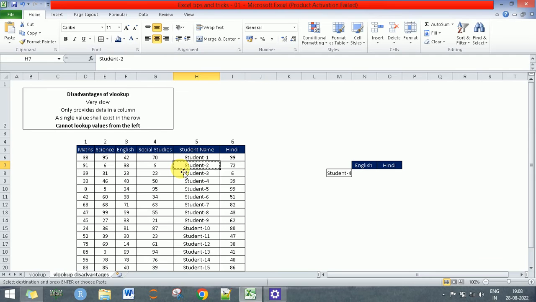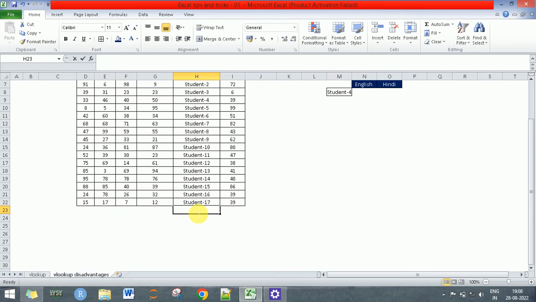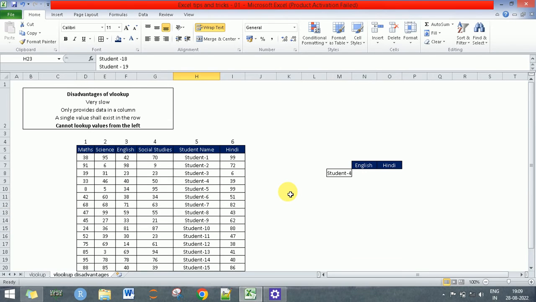So for example, if we have a cell in our table, say let me add here that we have a student 18 as well as I have an entry for student 19 and I have marks for them, say 45 and 34. So VLOOKUP will not be able to give us the correct answers and it would throw us an error in this case. And the most important disadvantage is that it cannot look up values from the left.